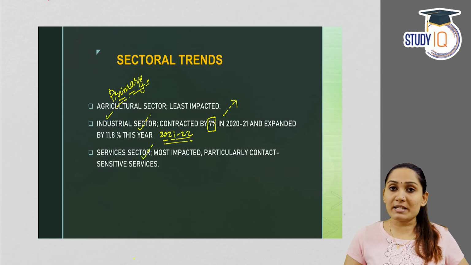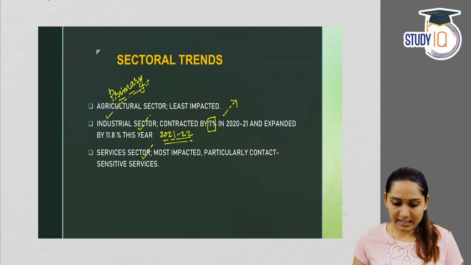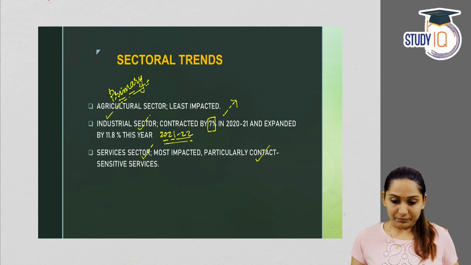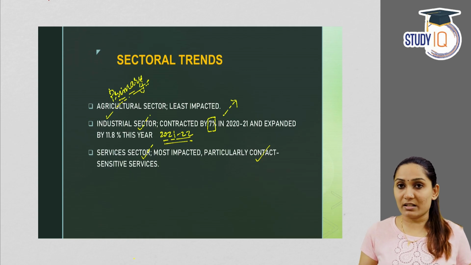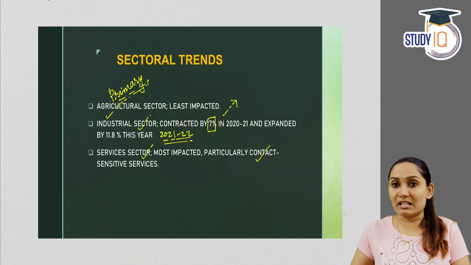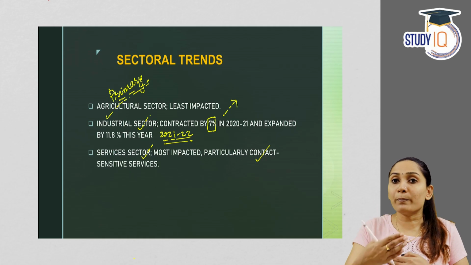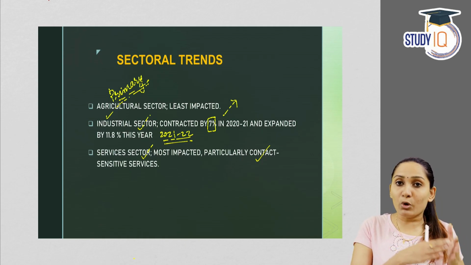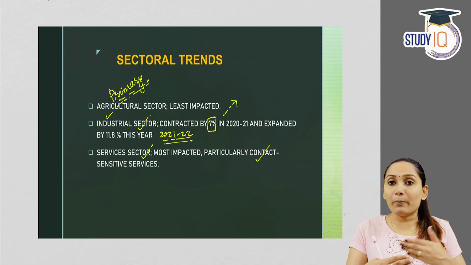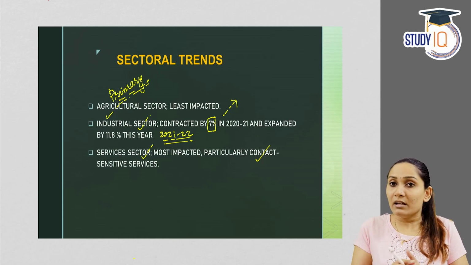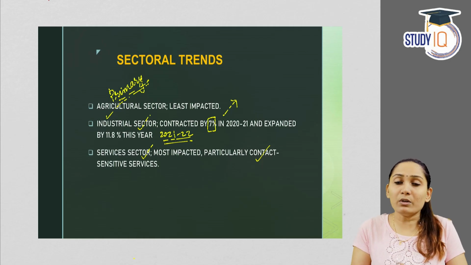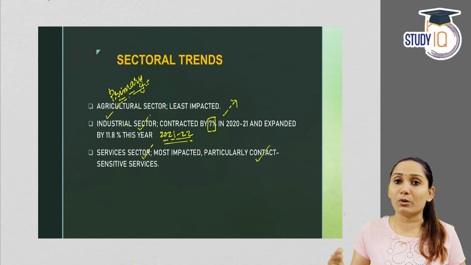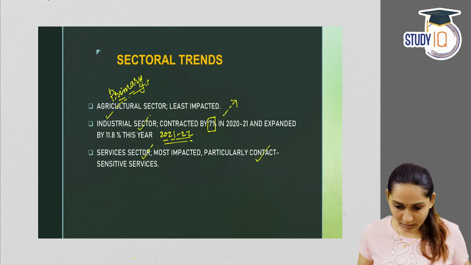Coming to the services sector, as we already said, it was the worst affected, most impacted sector, especially the contact sensitive services. Now, what is meant by contact sensitive services? Services wherein people to people contact can happen, like for example, travel, tourism, hotels. People to people contact is high in all these service subsectors. So wherever there is people to people contact, we see that the contraction in growth was very high.